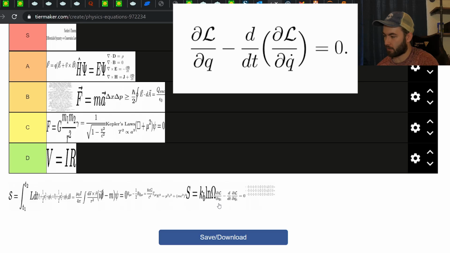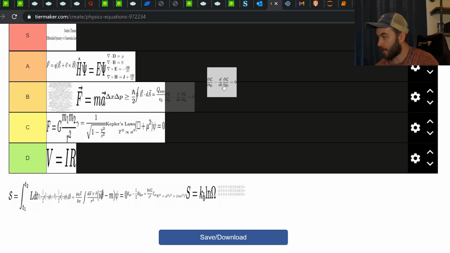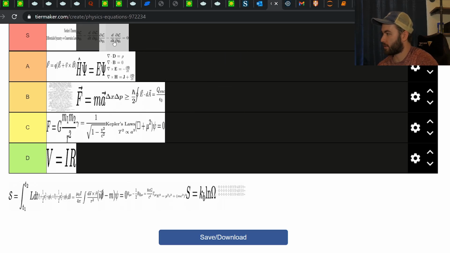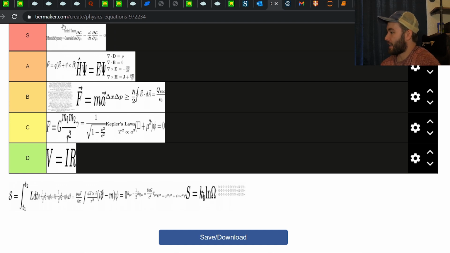And this term is basically a derivative with respect to x. The term that depends on the coordinates is usually the potential. So you have the force is equal to the gradient of the potential, or the minus gradient of the potential usually. So I'm biased. I like Lagrangian formalism. I'm going to put this in S tier. It kind of goes hand in hand with Noether's theorem too, because the symmetry is usually a symmetry of the action. So all of this stuff is going to be pretty neck and neck for me.